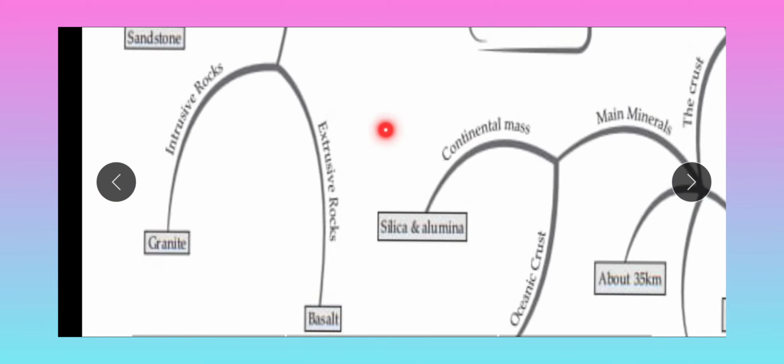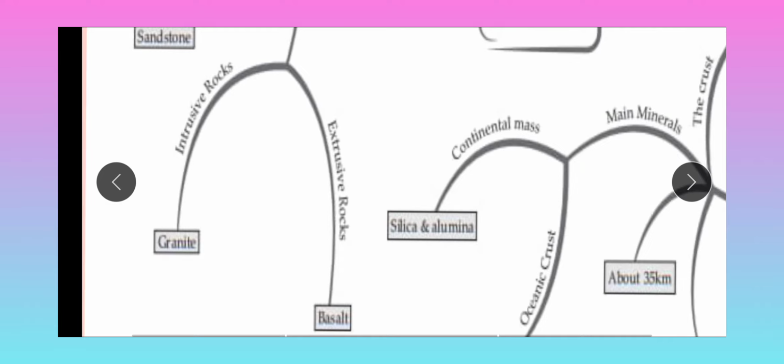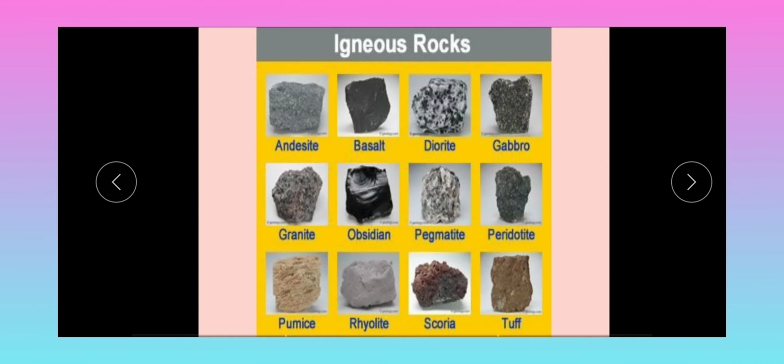First we will see the igneous rock. Intrusive rocks are igneous rocks formed when a volcano blasts, magma comes out and is cooled down inside the earth, forming the rock. That is called the intrusive rock. Example: granite. Extrusive rock forms when in a blast the magma comes out from the crust of the earth, cools down and makes the rock, called basalt. Here is the example of igneous rocks.